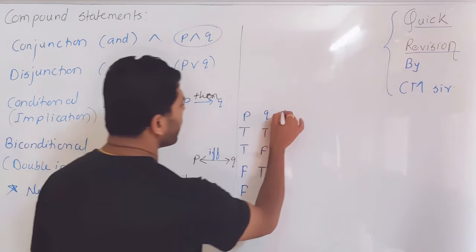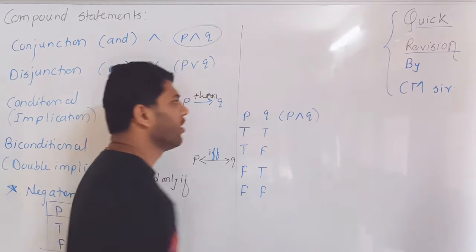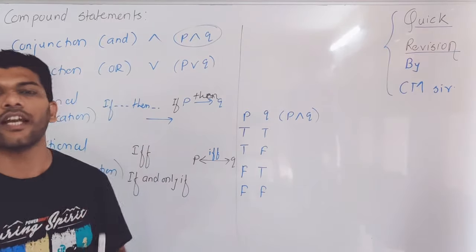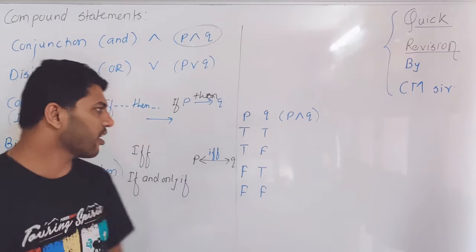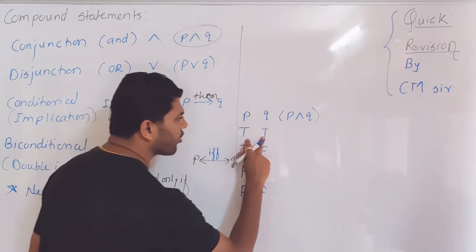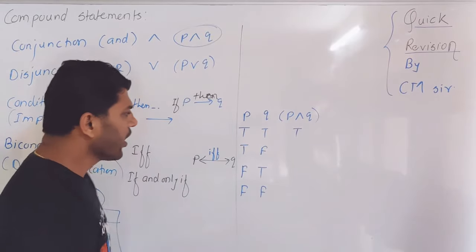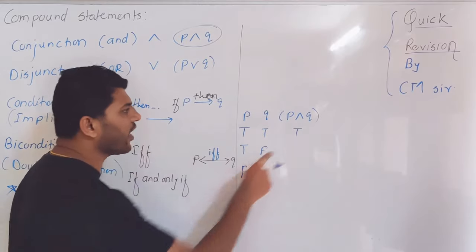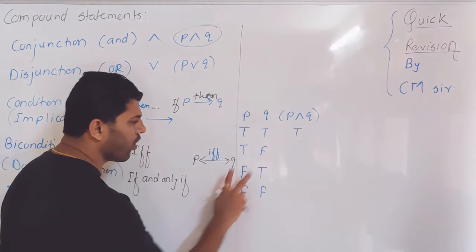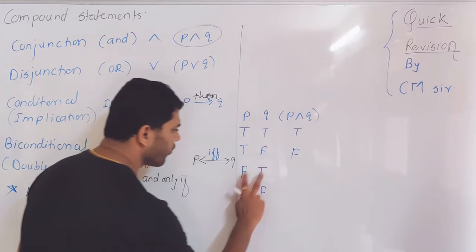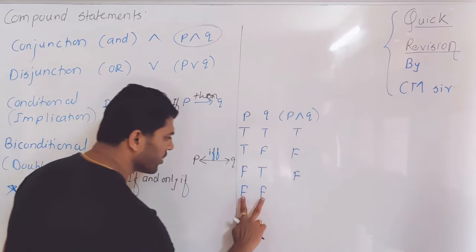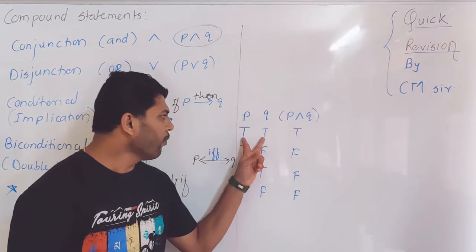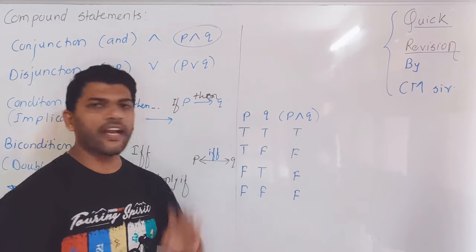Okay, let's see the truth table for the first connective, and. So it's P and Q. Always remember, friends, and is a very strict statement. If both the statement patterns are true, then and only then it is true. In all the rest of the cases, it is false. If you see one false in the and statement, the final outcome is always false. So remember in this way, if both the statement patterns are true, then the AND gives true.